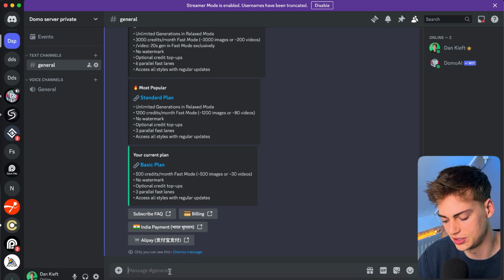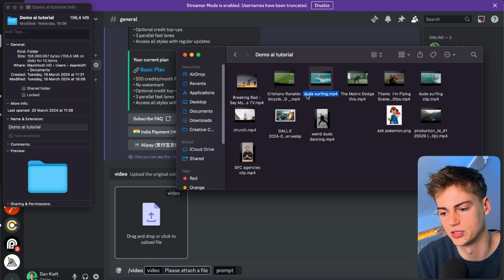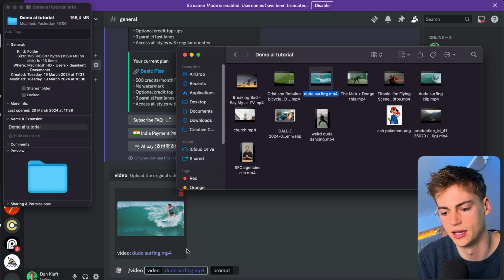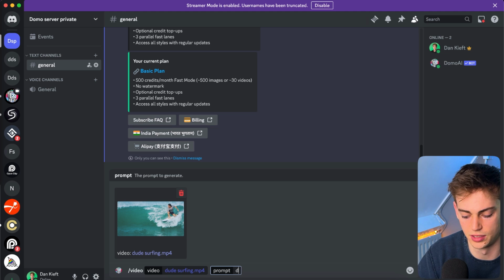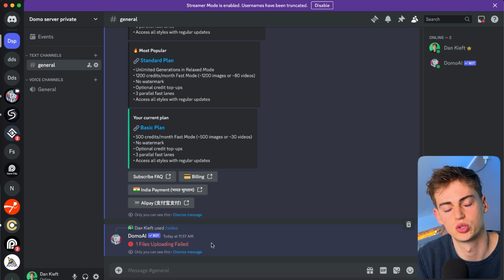And let me actually show you the fix for this. So the issue that I have is when I want to use a video, for example, I have this dude surfing. I drag it over, then I say like dude surfing. Now the file gets too big. And that is the issue with Discord. The file for this is like 25 MB. That's the maximum file size.